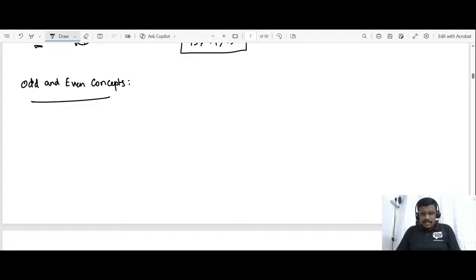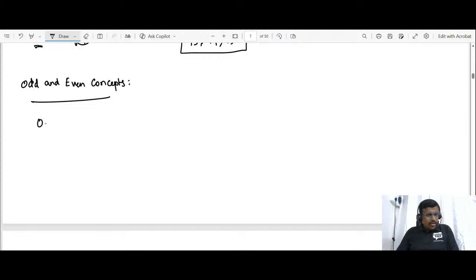Always take numbers in the minimal format, which means I request you to take smaller numbers. Whatever question is asked in the UPSC, please take numbers from 0 to 9. If you take a larger number, with 2, 3 or 4 digits, you will end up with a wrong answer. With the help of numbers from 0 to 9, let us discuss the odd and even concepts. While entering into the concept, please have a table.